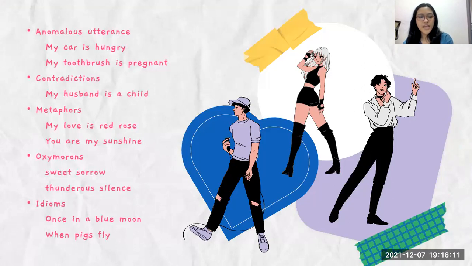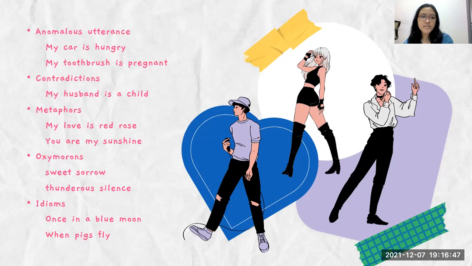So the first one is anomalous utterance. Anomalous utterances include words in which the semantic properties do not match. For example, my car is hungry, my toothbrush is pregnant. And the second type is contradiction, which is an utterance in which the semantic properties of one word are in direct opposition to those of another. For example, my husband is a child.